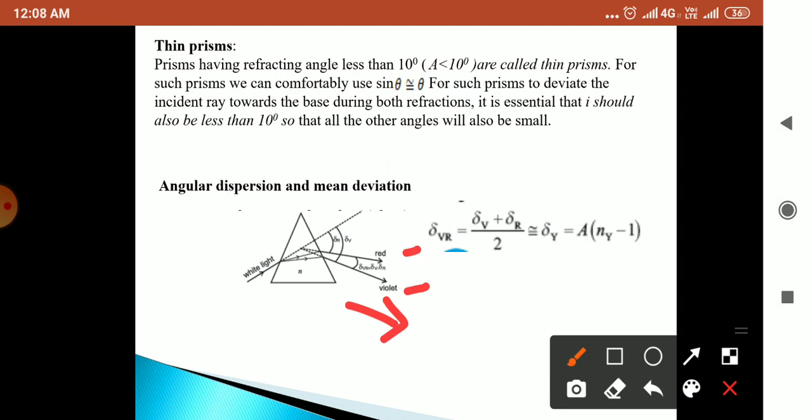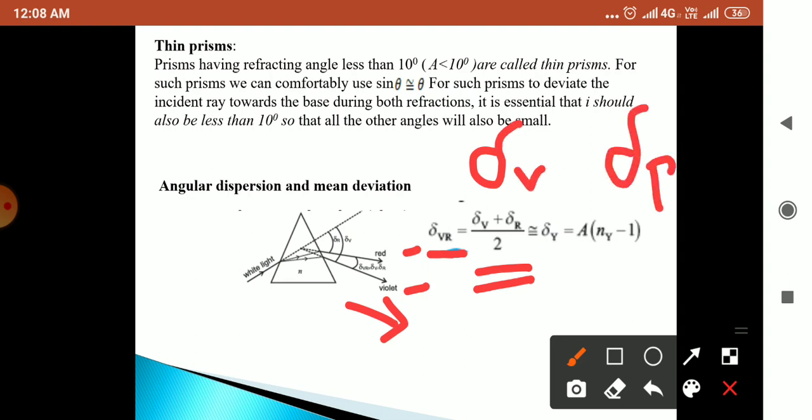So from this we can calculate the angle of deviation between the first and last color, that is violet and red, by putting its mean value, delta V plus delta R, where delta V is the angle of deviation for violet color, and delta R is the angle of deviation for red color.